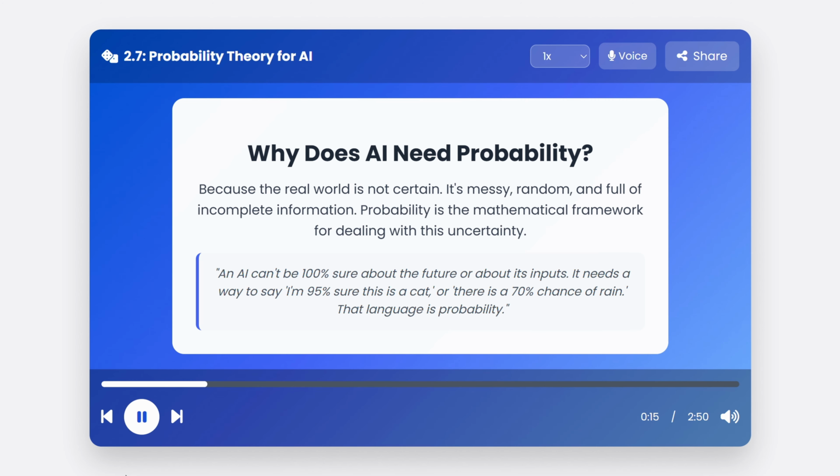Because the real world is not neat and tidy. Data can be missing, measurements can be noisy, and the future is fundamentally unpredictable. Probability gives our AI a formal language to reason about chance and to quantify its own uncertainty. Without it, an AI would be a brittle machine that breaks with any unexpected input. With it, an AI can make educated guesses.